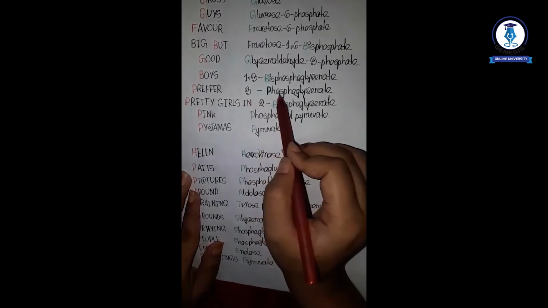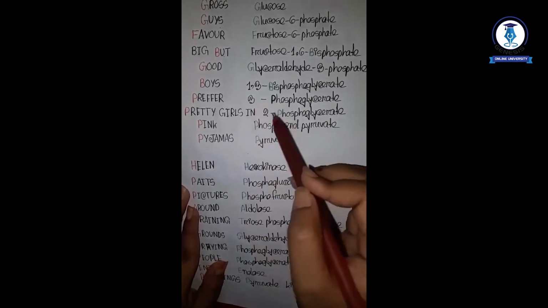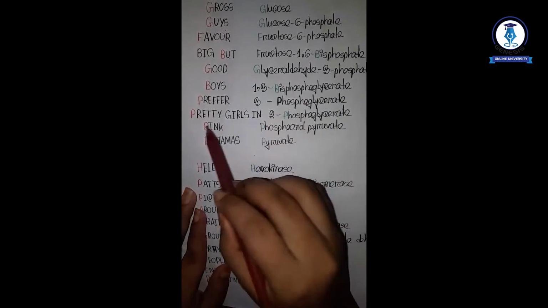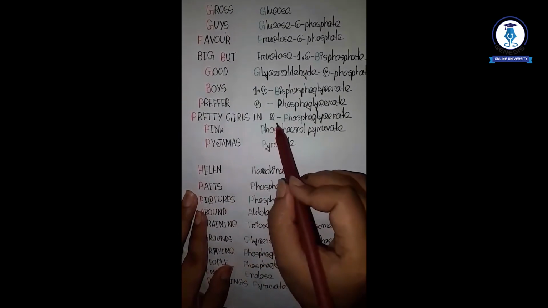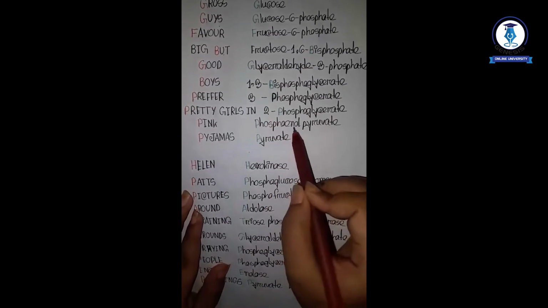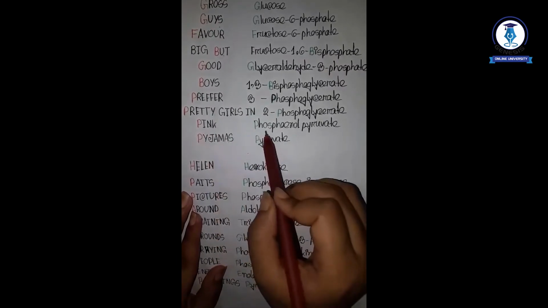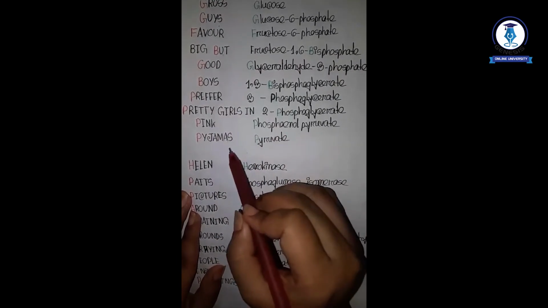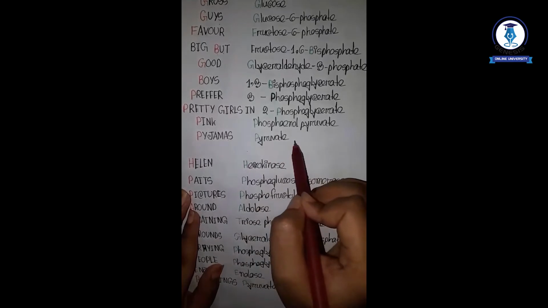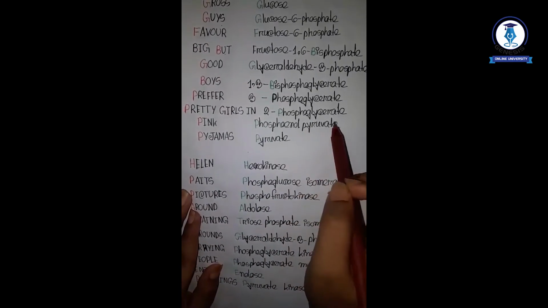Here the phosphoglycerate will be at the 3rd carbon position. And then the 2-phosphoglycerate, again P, indicates that at the 2nd carbon position there will be the phosphoglycerate. Then phosphoenolpyruvate will be formed. Here the pink, P, indicates phosphoenolpyruvate and the pajamas indicate pyruvate. It's the easy way to remember the products of glycolysis.